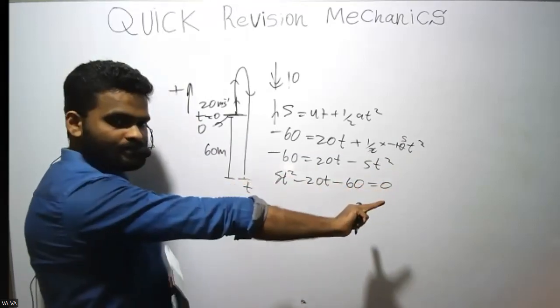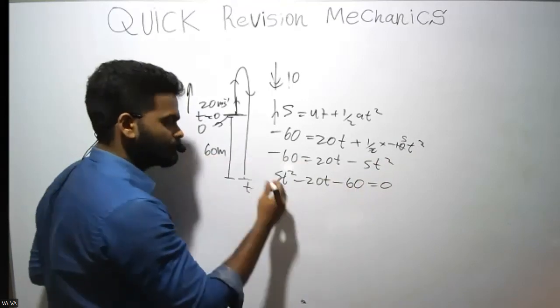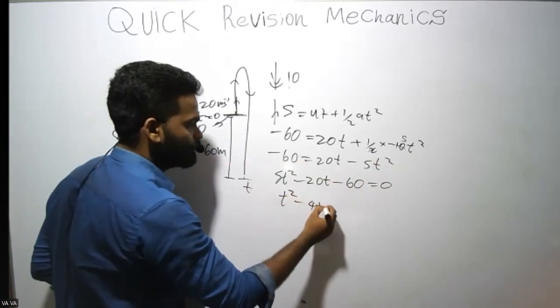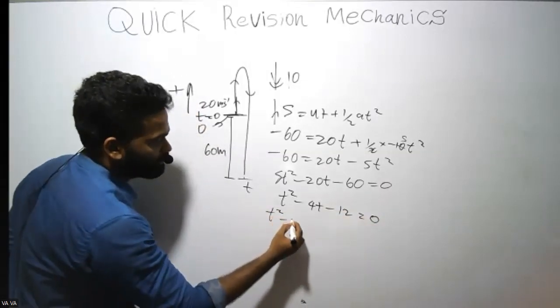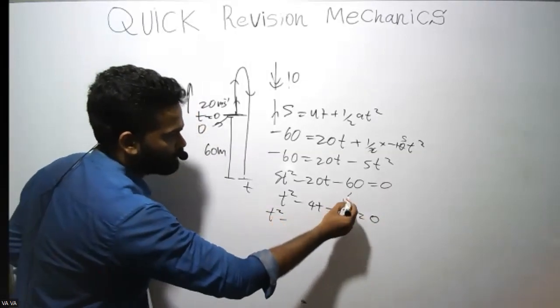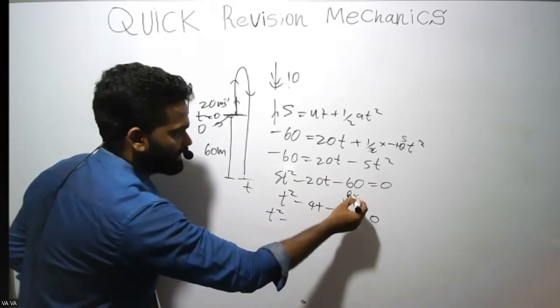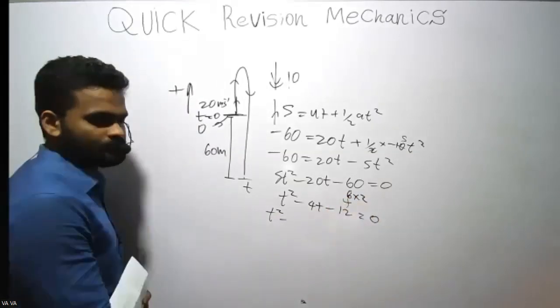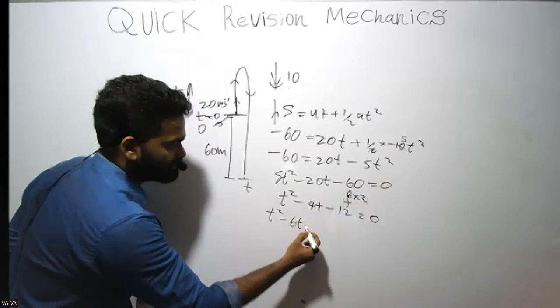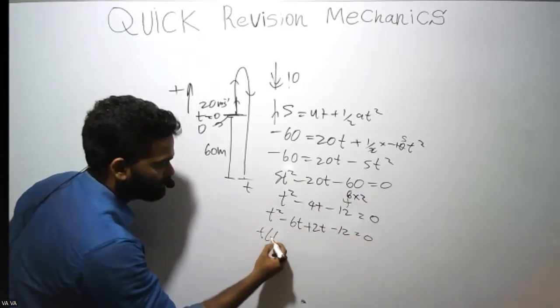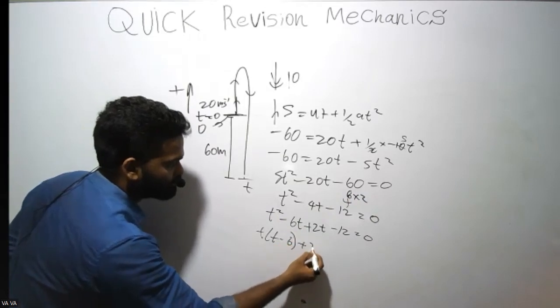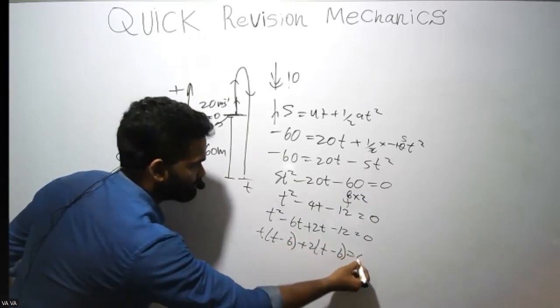Divide the whole equation by 5. t squared minus 4t minus 12 equals 0. What is 12? We can take it as 6 times 2. So minus 6t plus 2t. t minus 6 times t plus 2 equals 0.